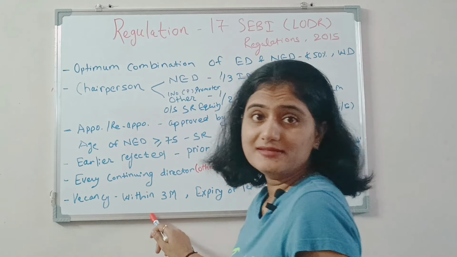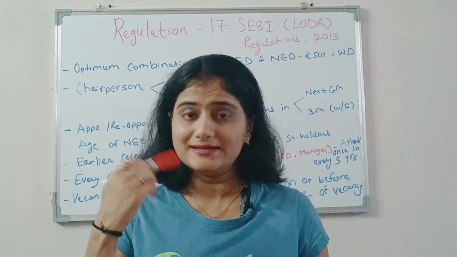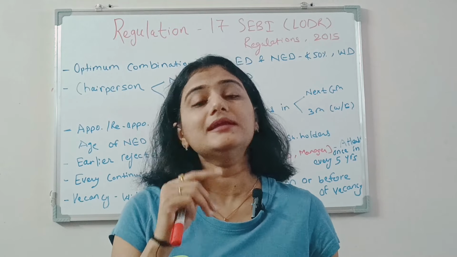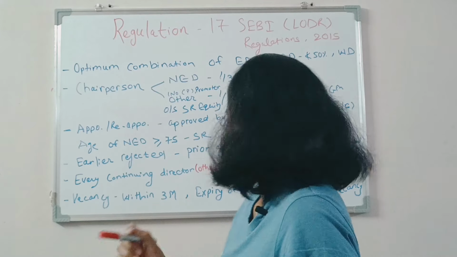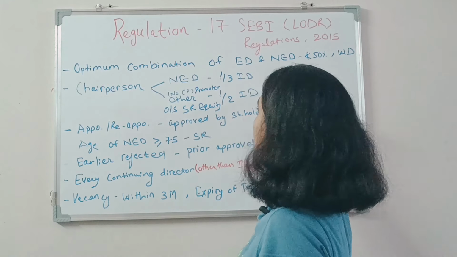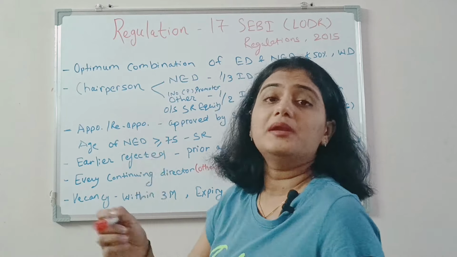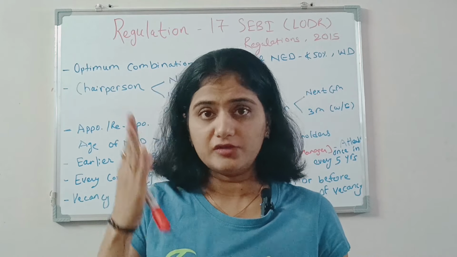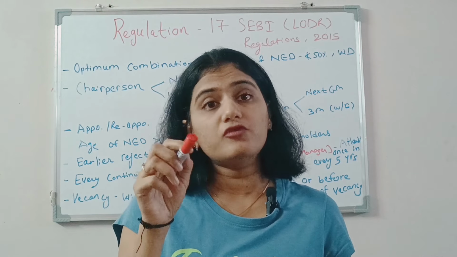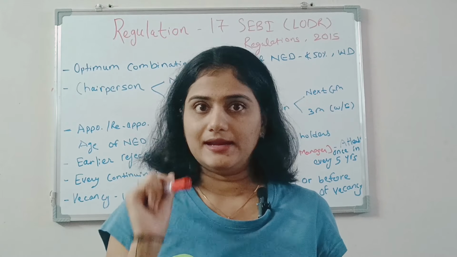Next, in case of vacancy of office, every vacancy of director should be filled at the earliest but not later than 3 months, that is, within a period of 3 months from the date of vacancy. Second, in case the composition is affected, that is the number of independent directors required, number of NED, ED, and the one woman director requirement, if it is affected due to expiry of the term of any director, then in such case the vacancy should be filled before the last date of the tenure of that particular director.